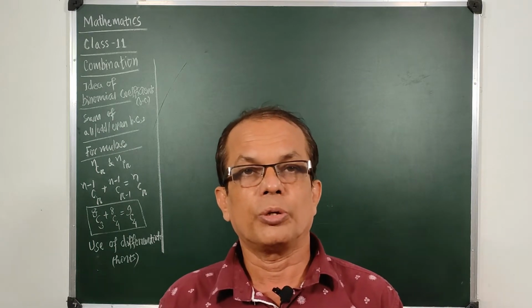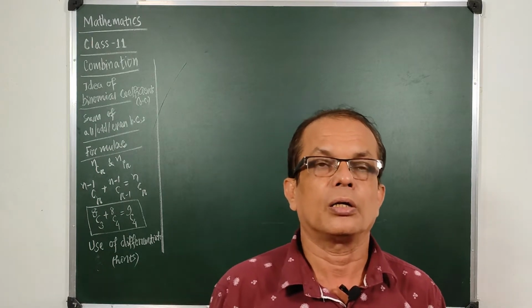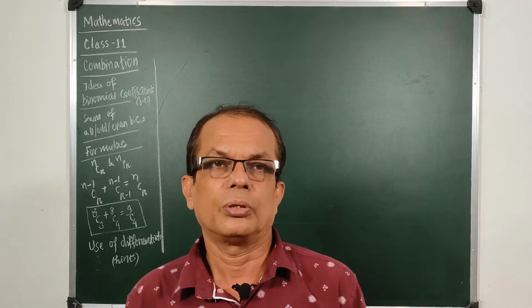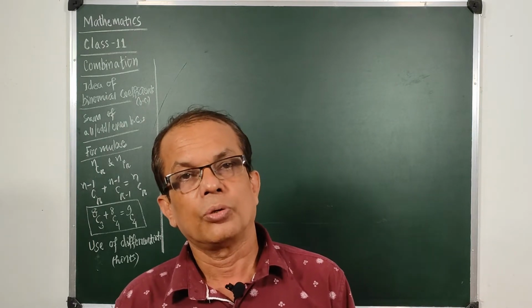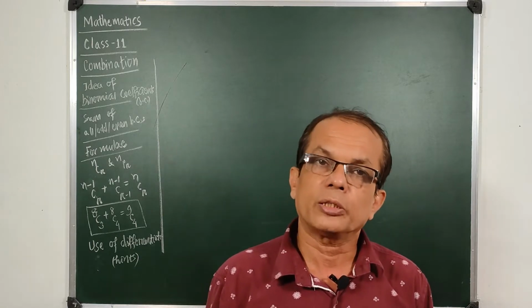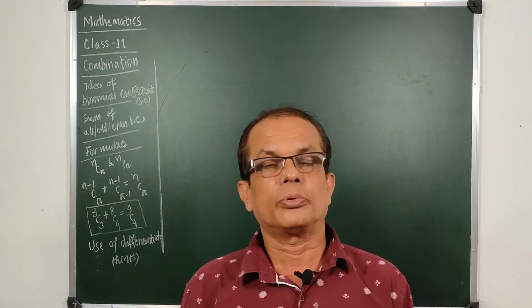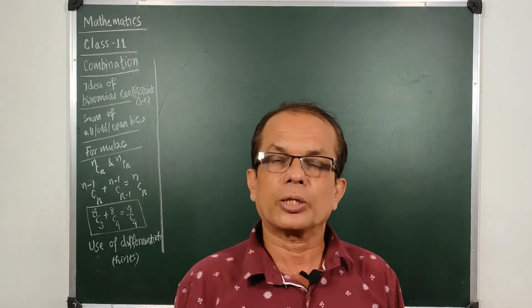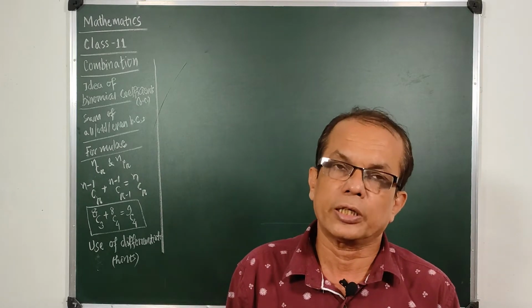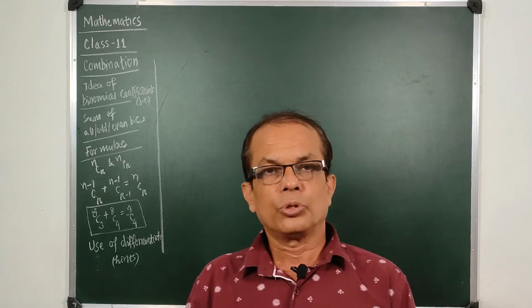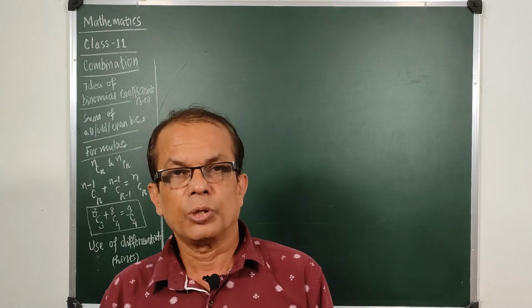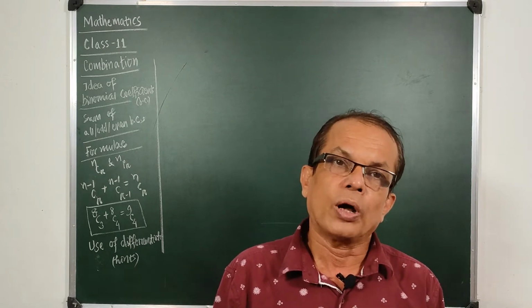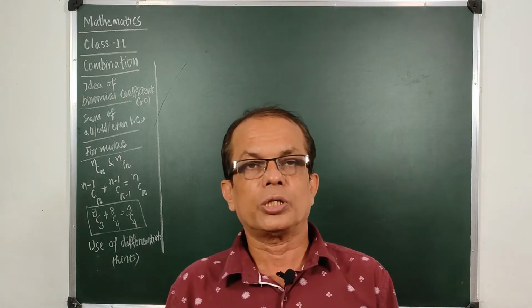Today we are going to study mathematics for class 11, and in this section we are going to cover combinations. What are combinations? These are the possible arrangements when we have n things and we are to arrange r things, taking r things at a time. We have so many ways to arrange them. But out of all the arrangements that we can do, what if the order of the things is changed?